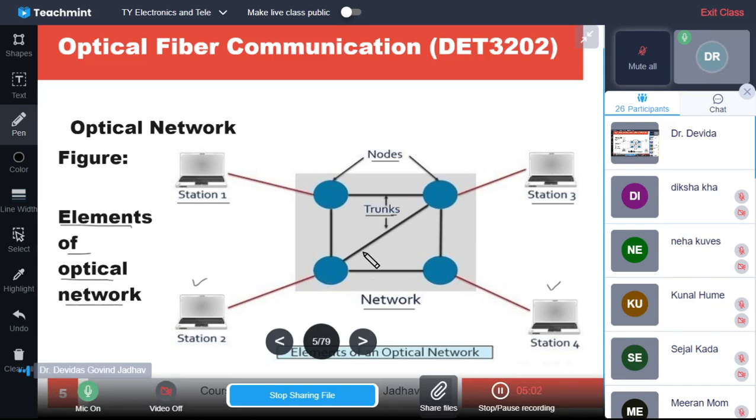Okay, so this is the usual network configuration.